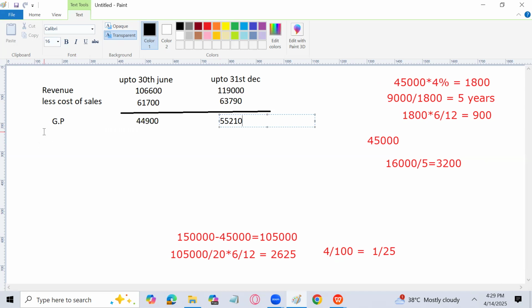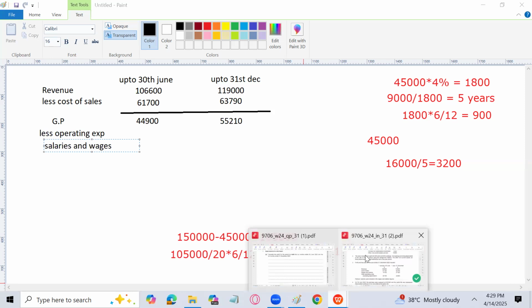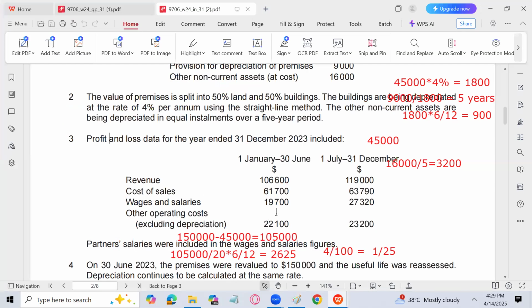Now I will subtract less expenses or operating expenses, whatever you want to write it. And operating expenses includes, first of all, salaries and wages. In salaries and wages, we have wrongly added 19,700. Partner salaries were included.